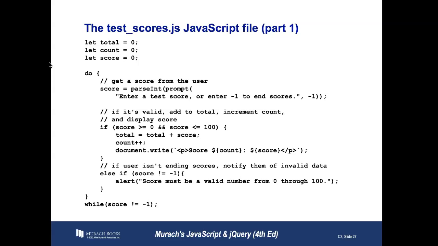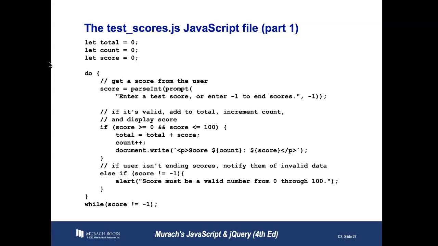So if score is greater than 0 and score is less than or equal to 100, let's add it. That means we're good, because you can get a 0 and 100. And this is a compound conditional expression. So we're doing total equals total plus score. We could also do total plus equals score. And then we add 1 to count. The count is how we're going to figure out how many scores there are. Then we write score, whatever the count is, in the score.